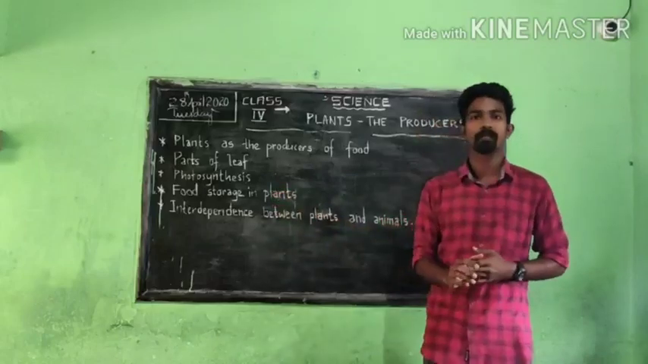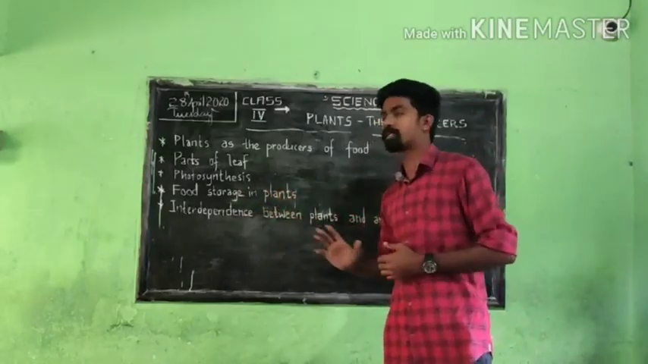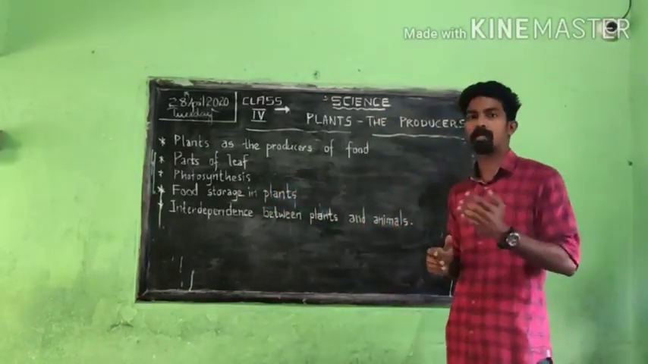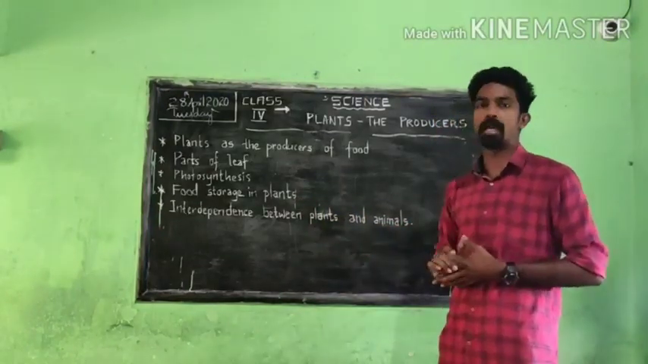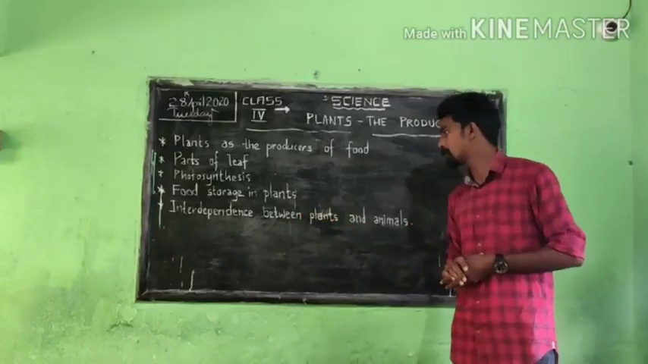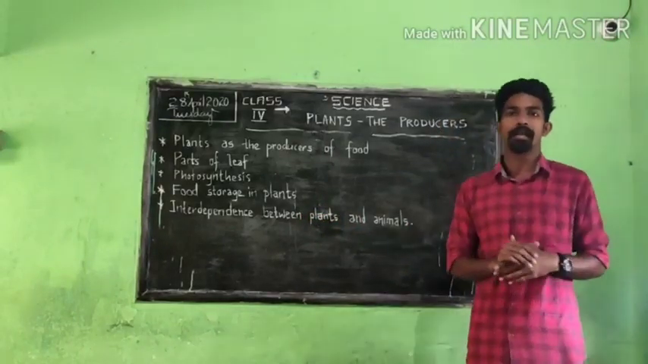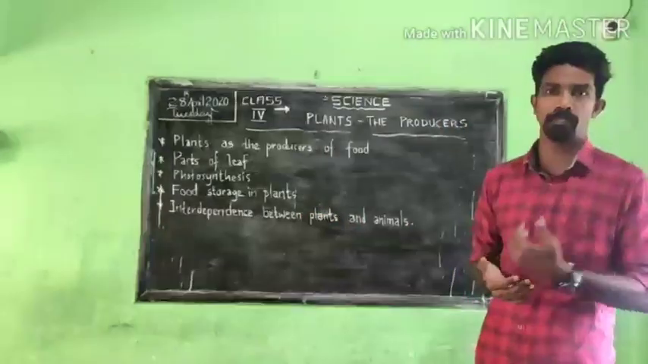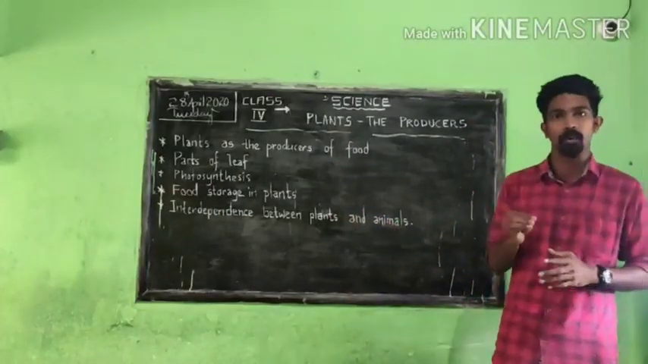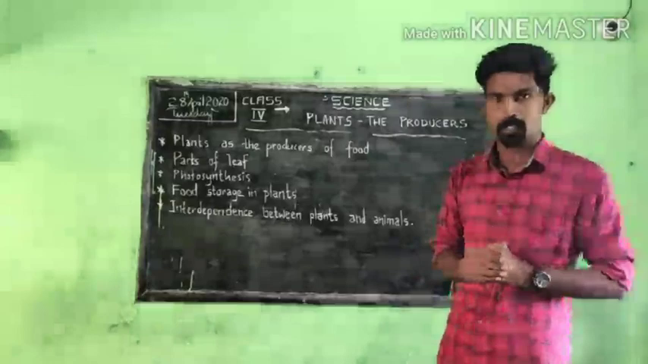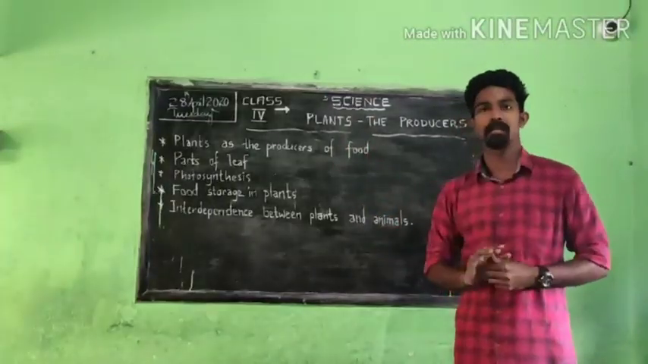The next topic in this chapter is food storage in plants. Then the last one is interdependence between plants and animals, the mutual understanding between plants and animals. So these are the main topics that we are going to study in the first chapter. The name is Plants, the Producers.